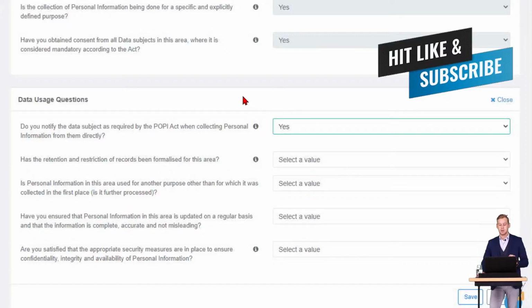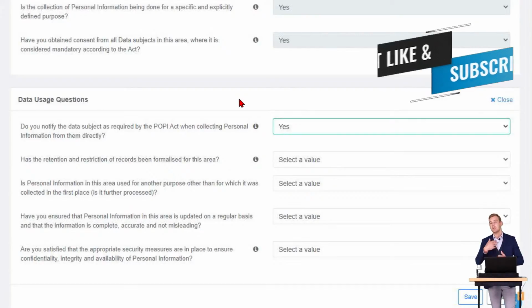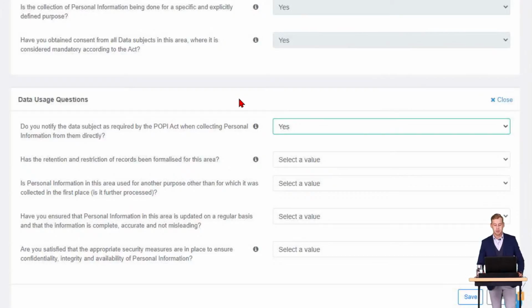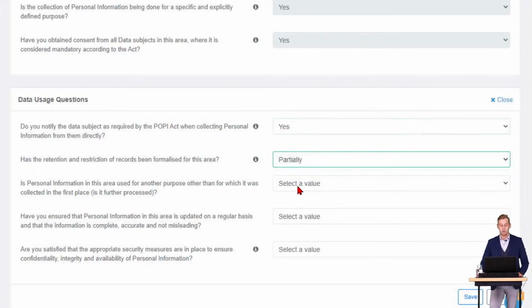Has the retention and restriction of records been formalized in this area? Remember, I added that action already to the system, saying we need to finalize, we need to implement, we need to give staff training on the retention, destruction, and policy and procedure. So for our school, they selected partially on that question.